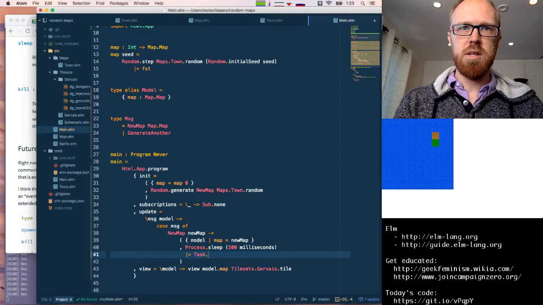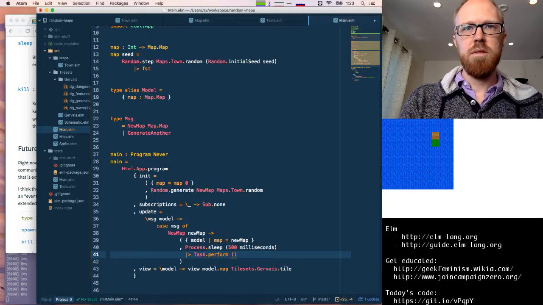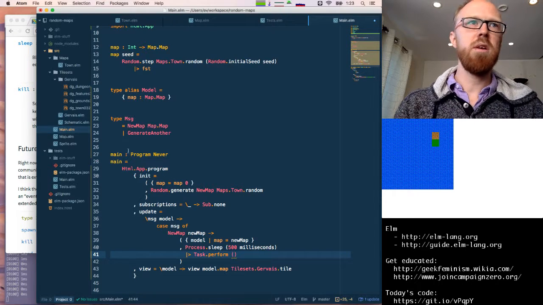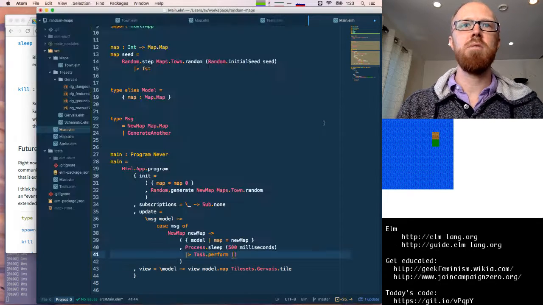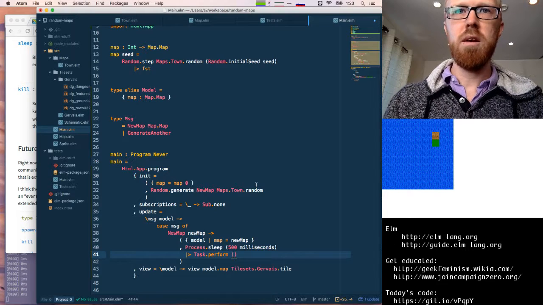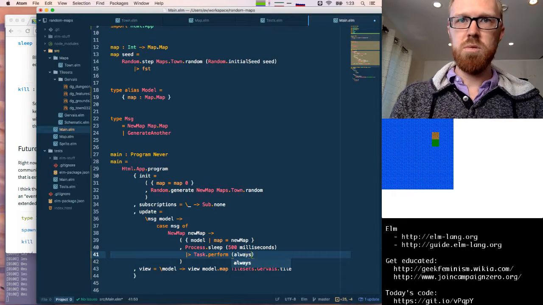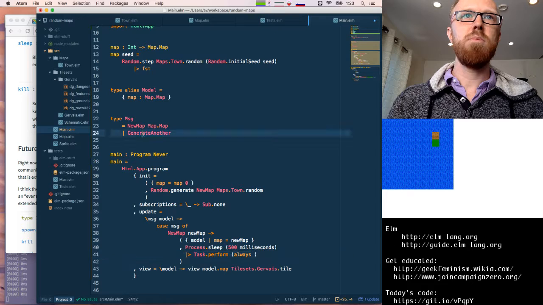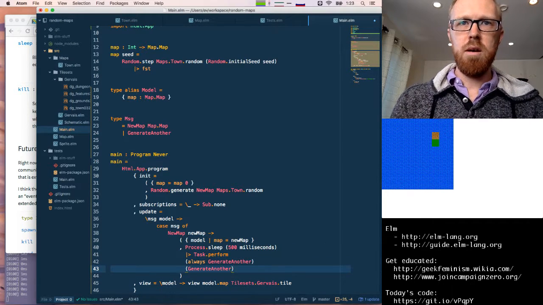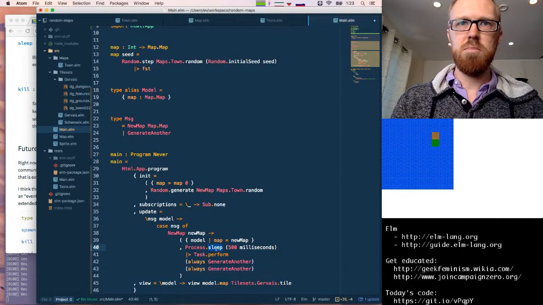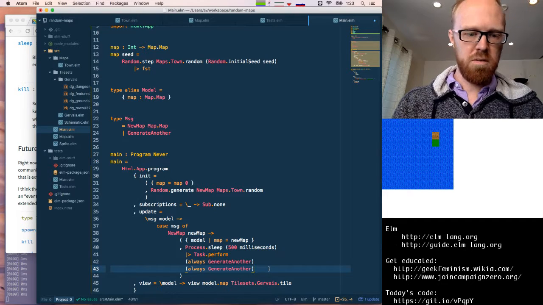Then we're going to say Task.perform. This takes two functions, one to transform the error value of the task into a message, and another to transform the success value into a message. We don't care about either of those. We're just always going to generate another in both the error and the success case. The sleep should never error out, and when it succeeds, all it gives is a unit value.